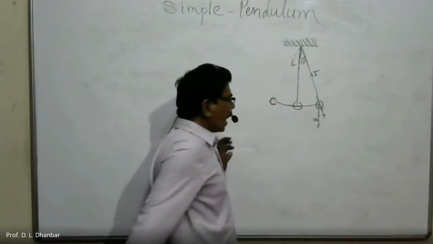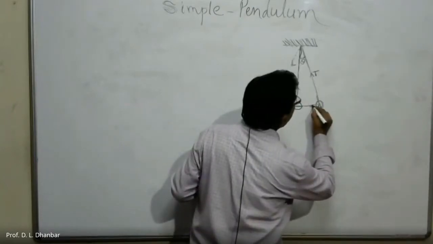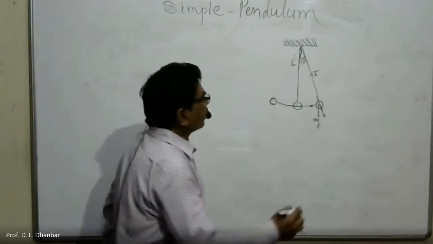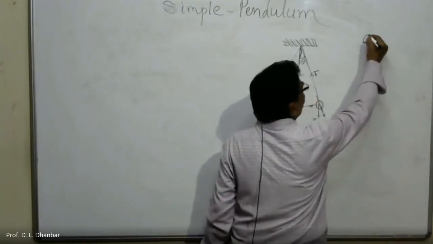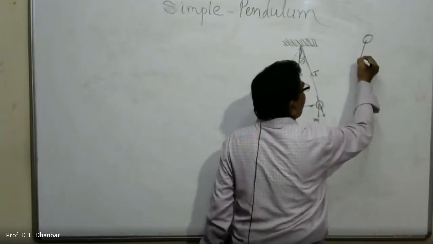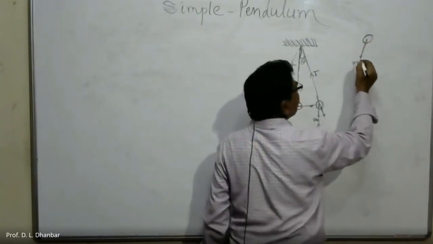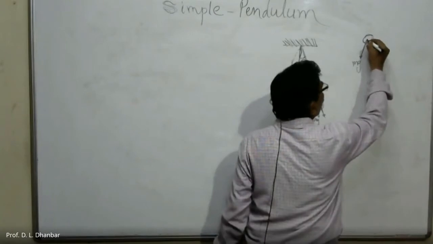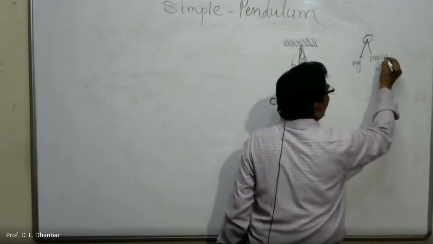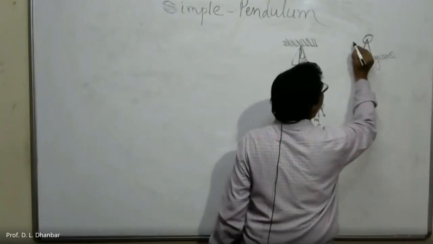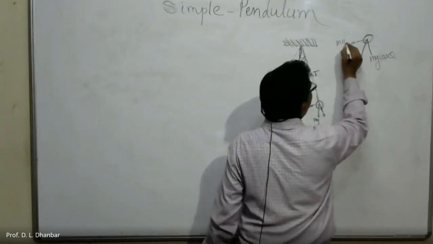One component will lie in this direction, and the other in this direction. Okay, so I will show this figure here. This is the weight of the bob, which is mg. It can be resolved into two components, mg cos theta and mg sin theta.